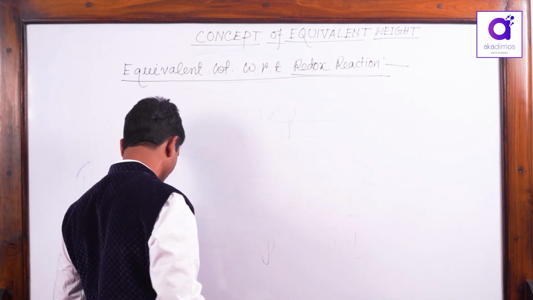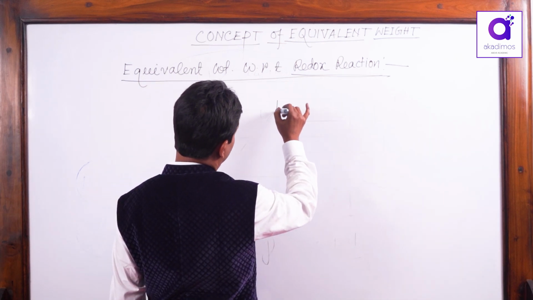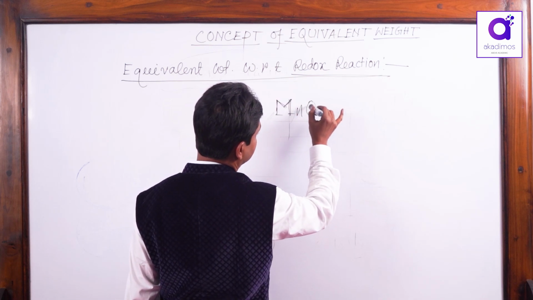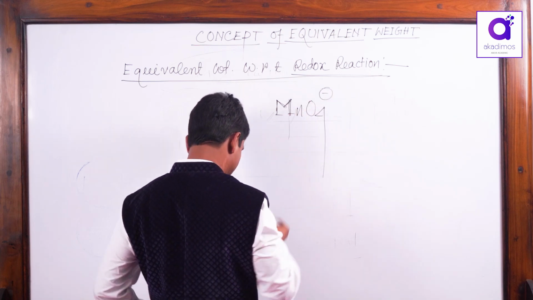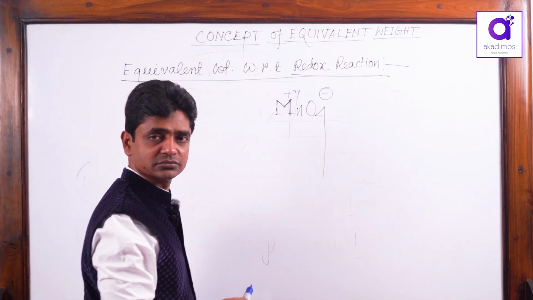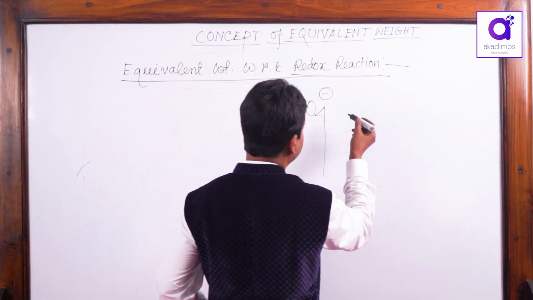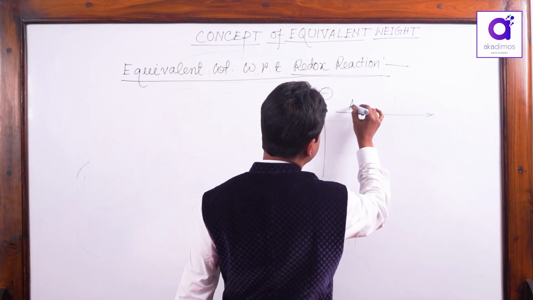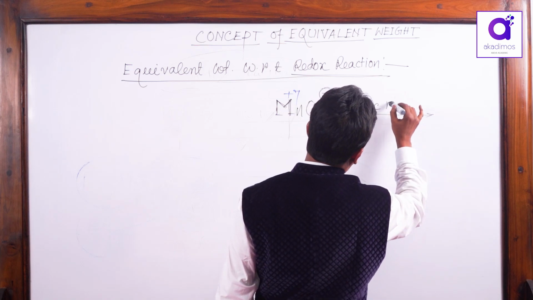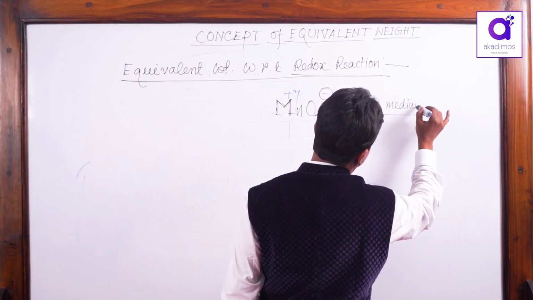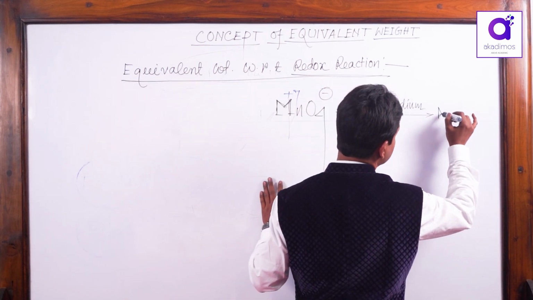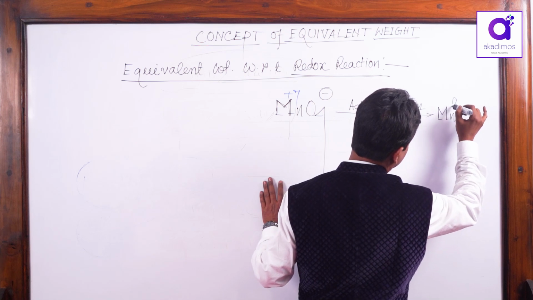See, you know MnO4 minus, I told you, MnO4 minus is a very good oxidizing agent. And its oxidation state is +7. See, now when the medium is acidic medium, I'm not writing here the complete reaction. Acidic medium. Then it will reduce to Mn2+.